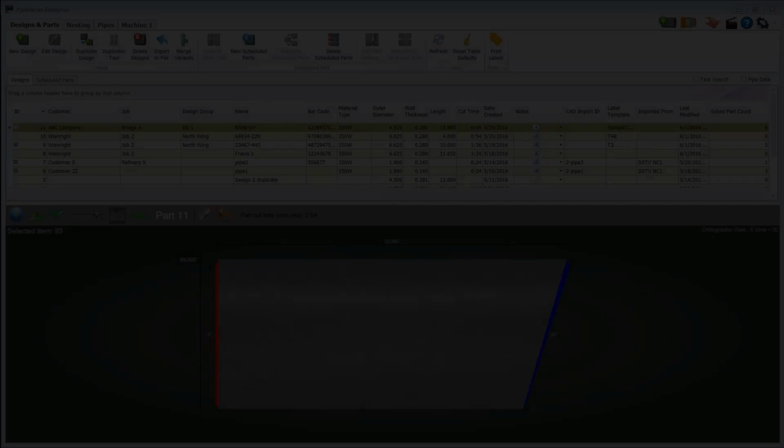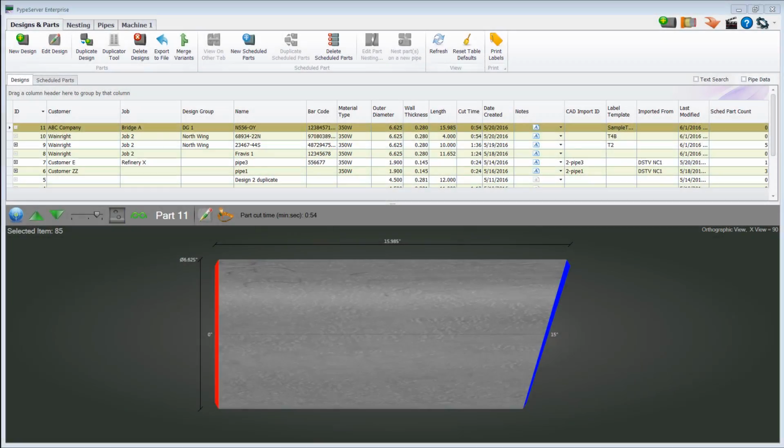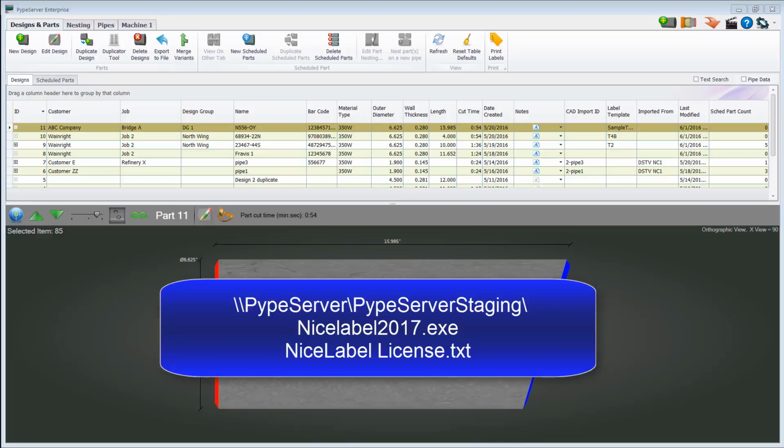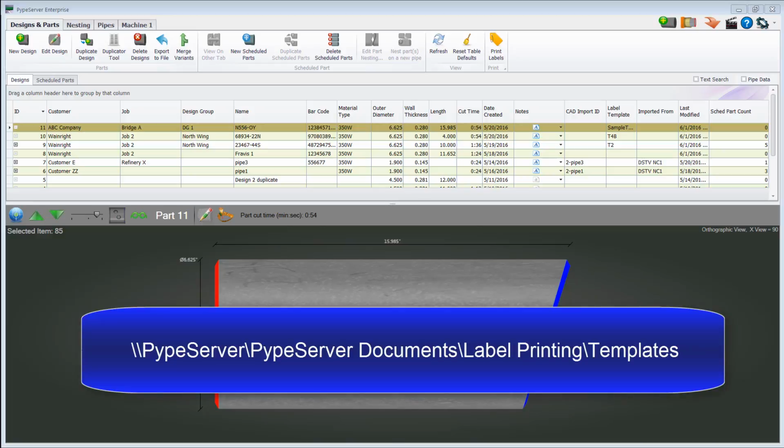NiceLabel comes pre-installed on the PypeServer kiosk. You can also install NiceLabel anywhere on your LAN with a site license that's provided by PypeServer. You'll find the NiceLabel application install and the NiceLabel license on the file share in PypeServer staging. The templates that you create with NiceLabel need to be saved at this share. This is on the PypeServer kiosk, and it should be accessible across your entire LAN.